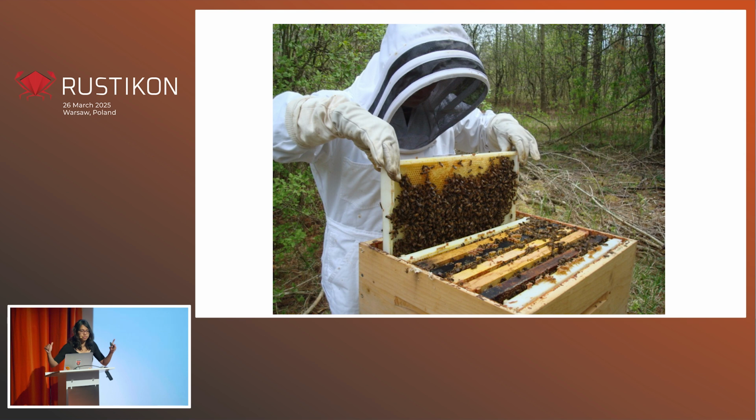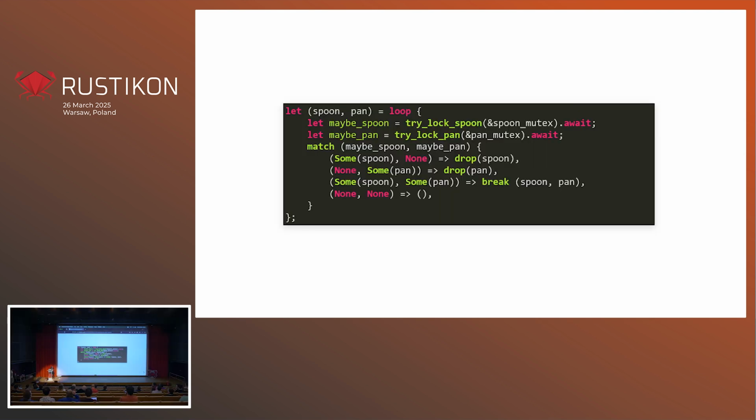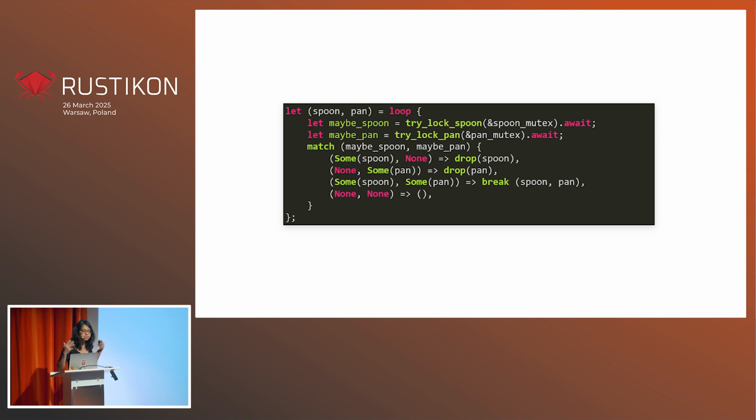Well, let's be a bit creative, right? Okay, so we've seen that this happens when we lock our spoon, but we don't lock our pan. So we had our deadlock, and now we're going to try and resolve it. Our deadlock occurred because one of our processes managed to lock the spoon, but not the pan, and the other process managed to lock the pan and not the spoon.